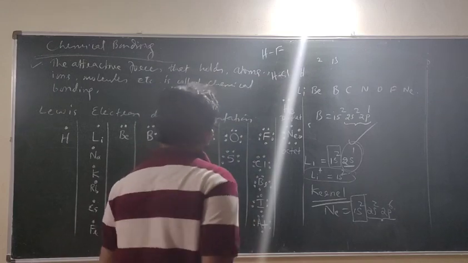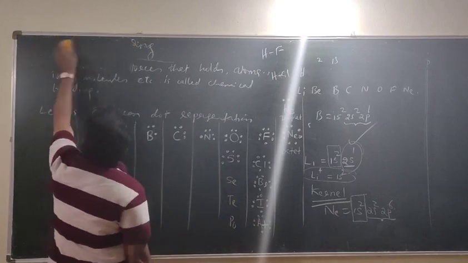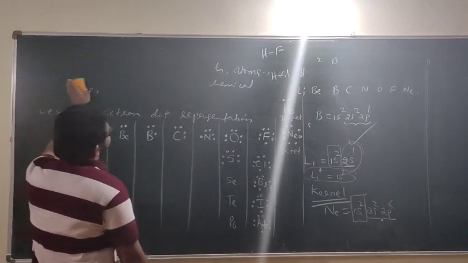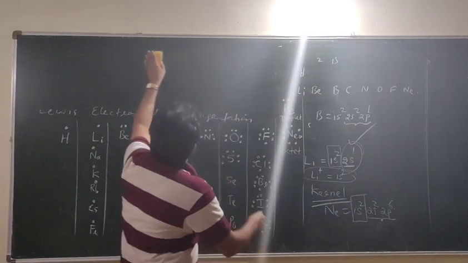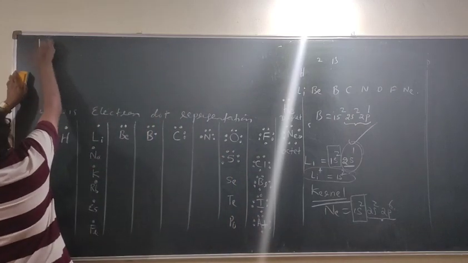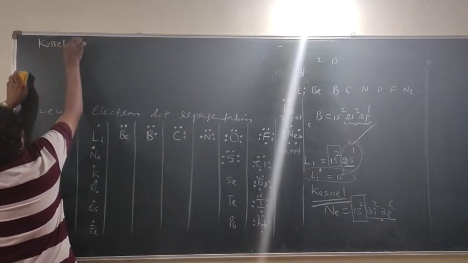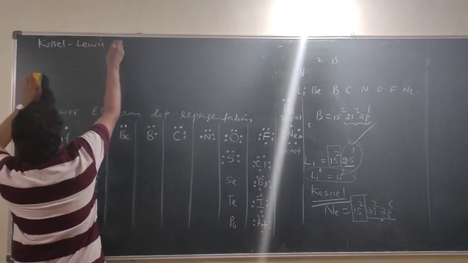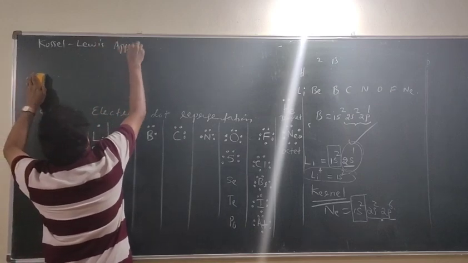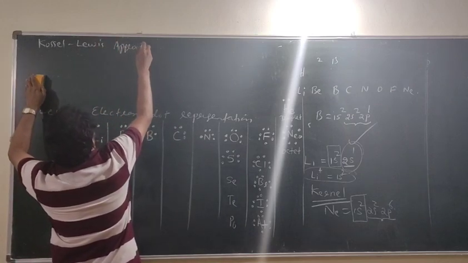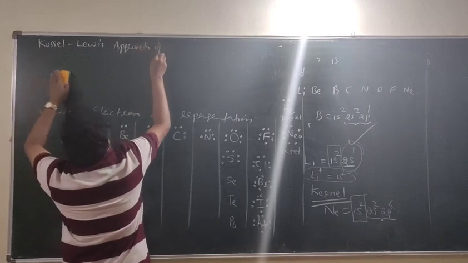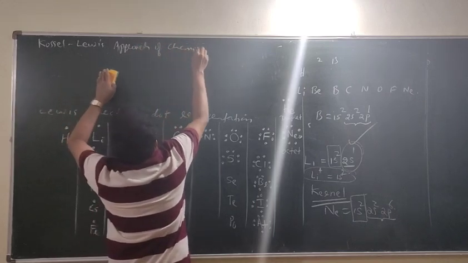I write that heading. You write this: Kossel-Lewis approach of chemical bonding.